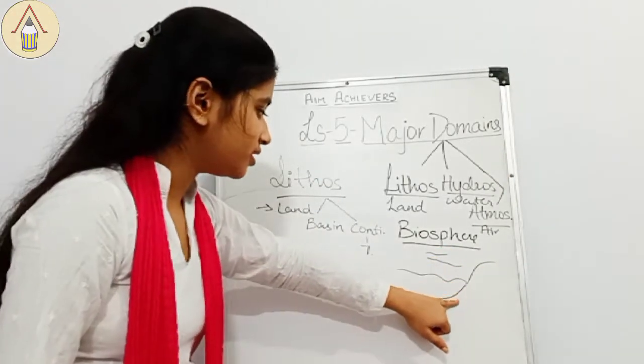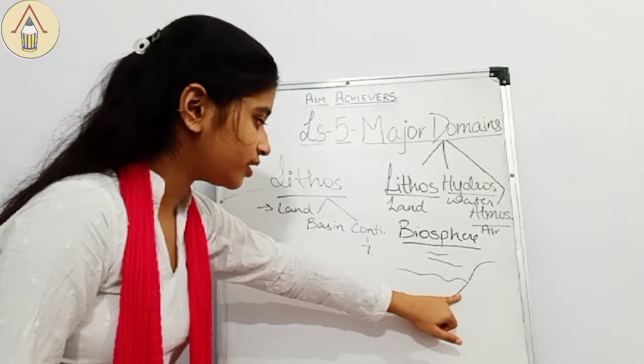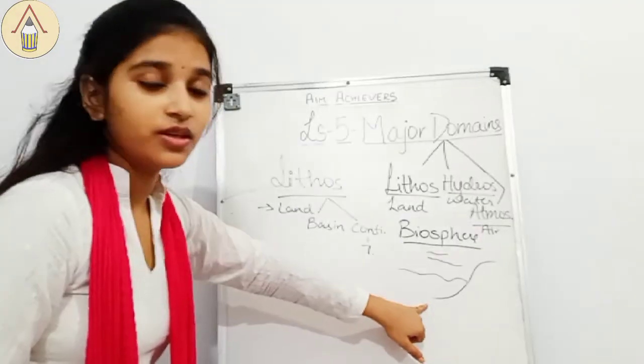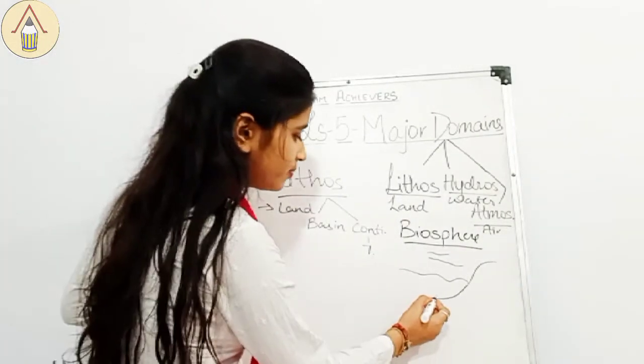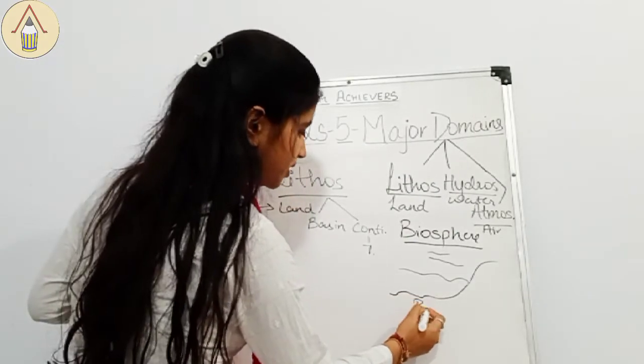And the basin part is mainly the lower land below the water surface. So when the land goes down, it continues below the water area, which is known as basin.